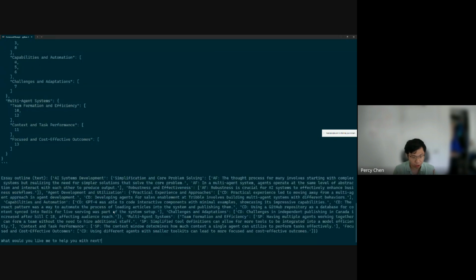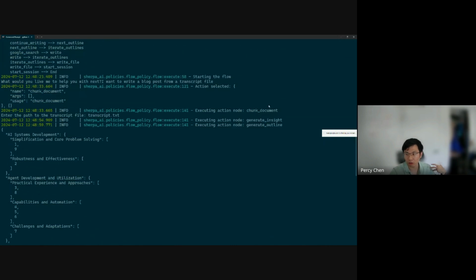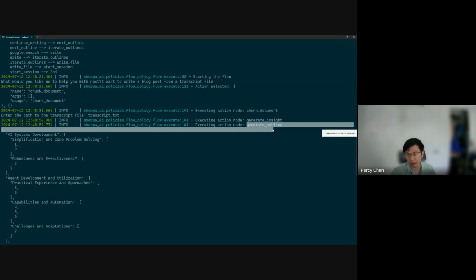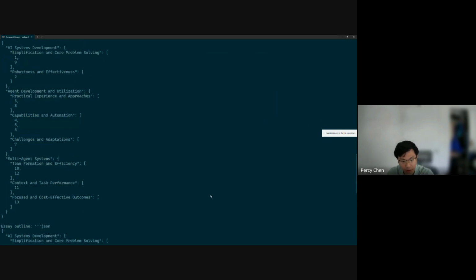For example, I want to generate a blog post from the transcript. I want to chunk the document, so I break it out into small pieces and can process each part so that it fits into the context. It can generate some insights from it, so that the insight corresponds to the main idea of the transcript, and then at the end, the outline of the main idea of the file, so that the blog post will follow the outline that's laid out here.